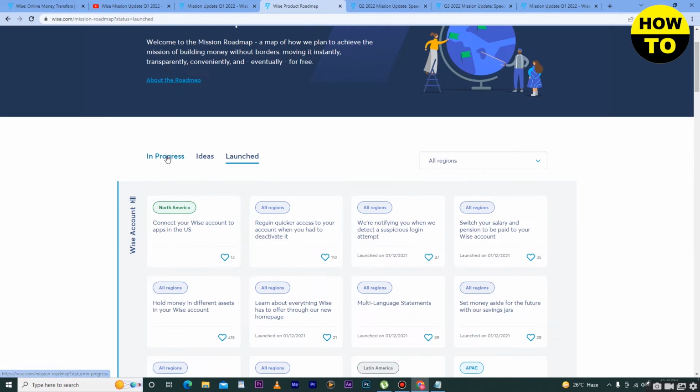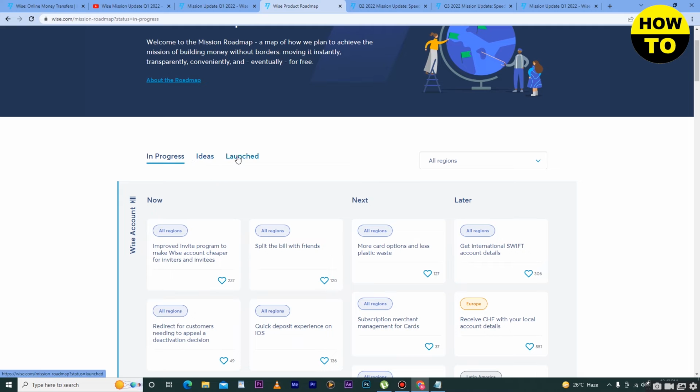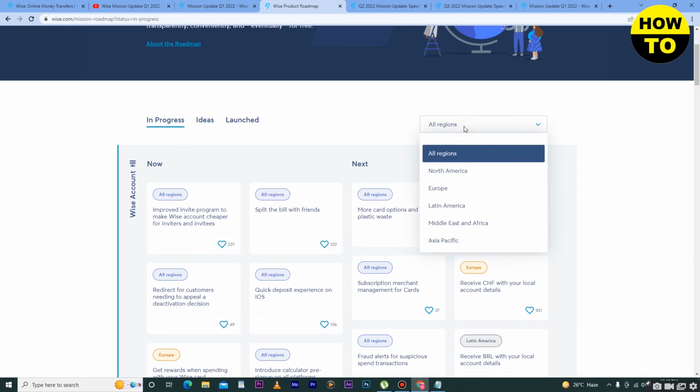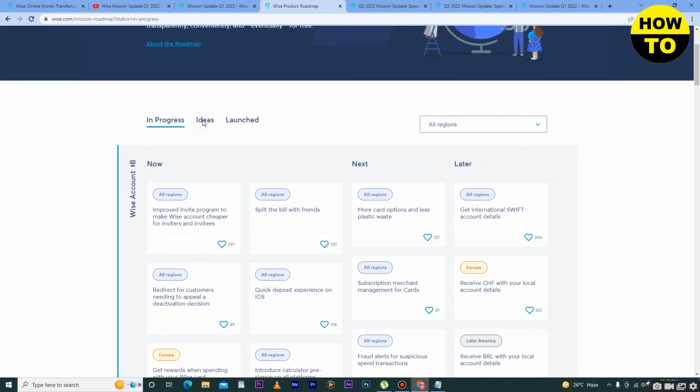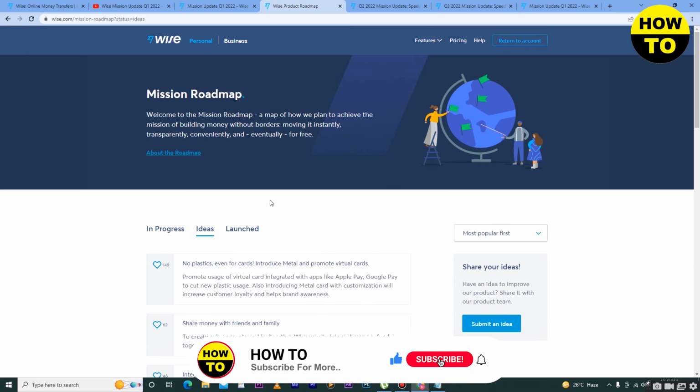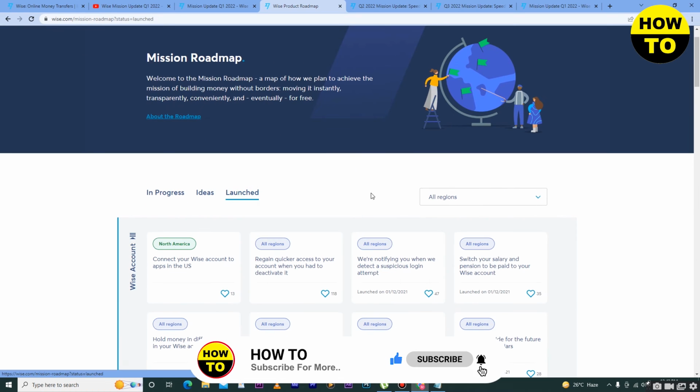Here you can see these three sections: In Progress, Ideas and Launched. Here you can see what facilities are available in your country. You can search by regions, and after that click on Ideas, where you can read all the new ideas updated on WISE. After that, click on Launched. Here you can also search by region.